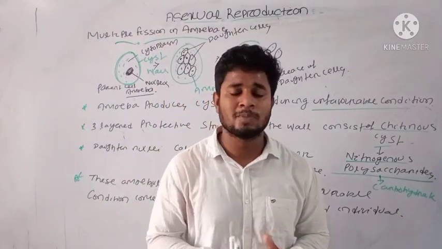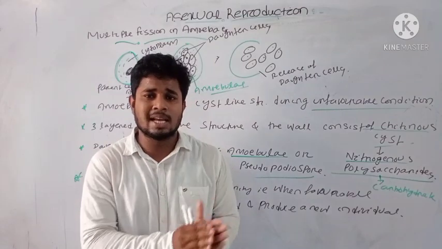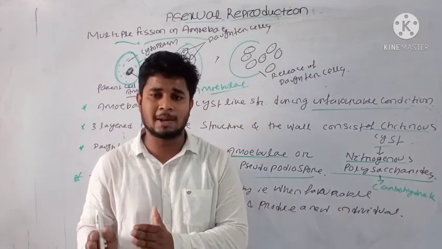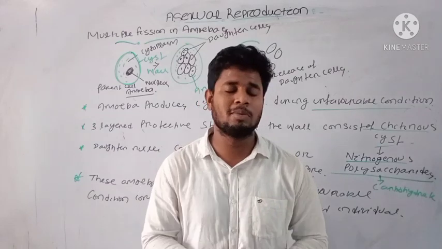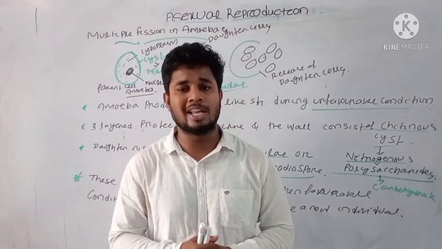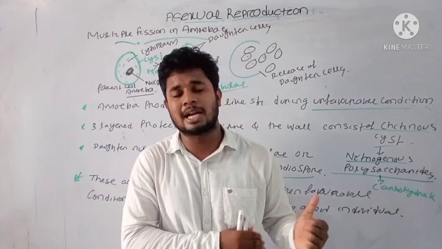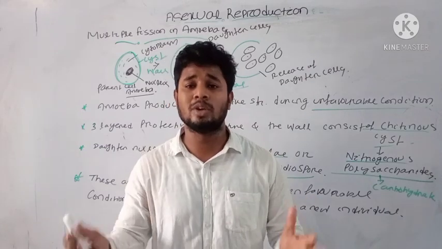These are the basic topics we have discussed today. We have discussed the fission process, that is binary fission and multiple fission. In binary fission only two individuals are produced, but in multiple fission a large number of nuclei are produced, so there is the capability of producing more than two individuals.